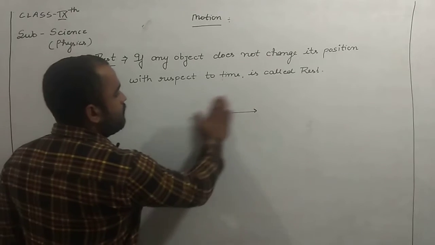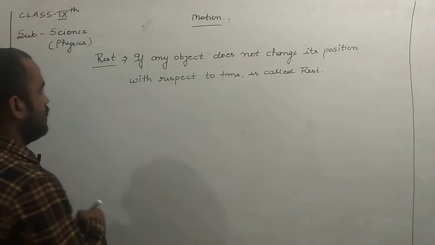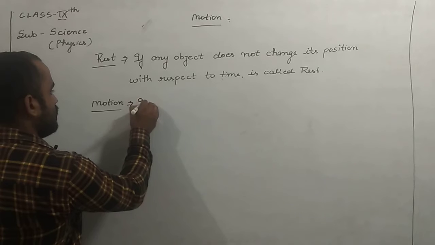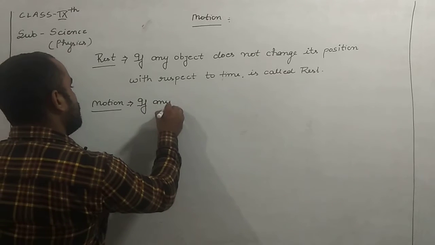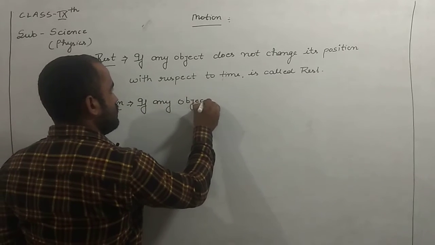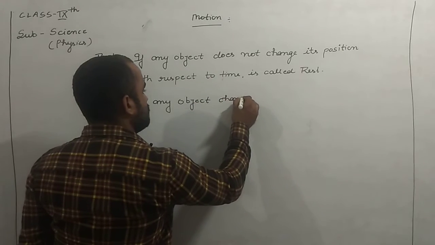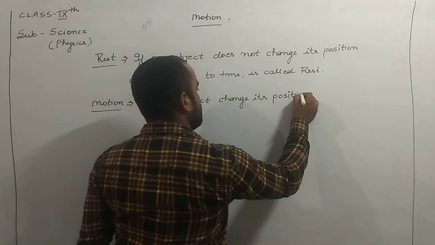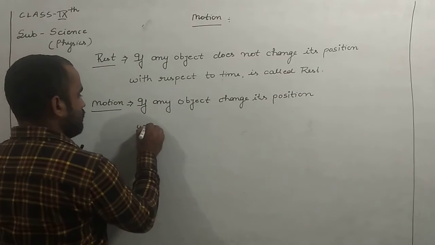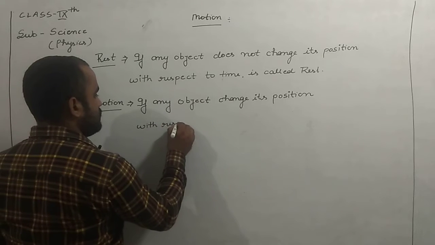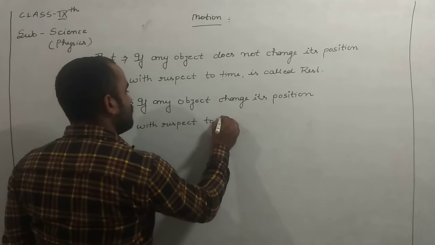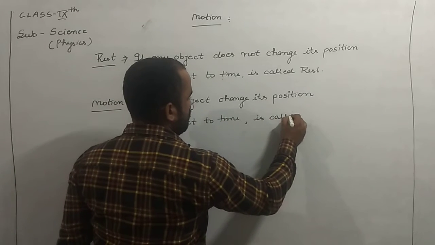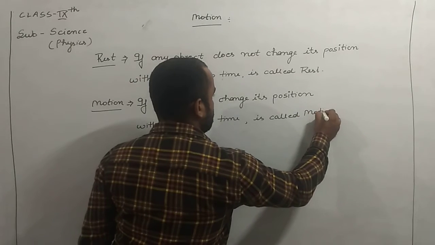But guys, now we will discuss motion. In motion, if any object changes its position with respect to time, it is called motion.